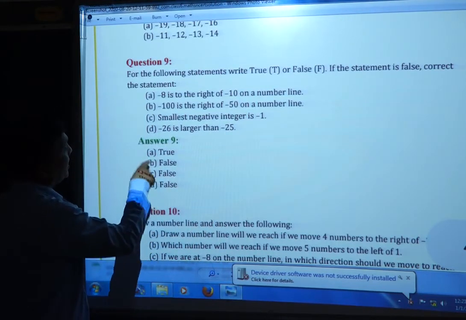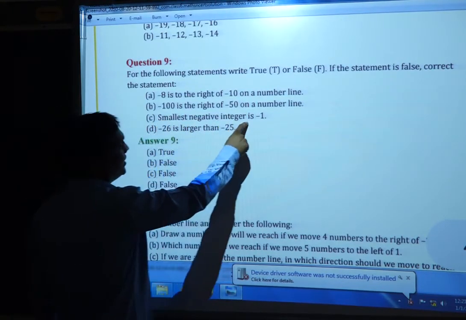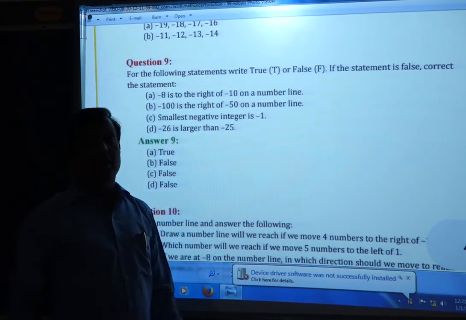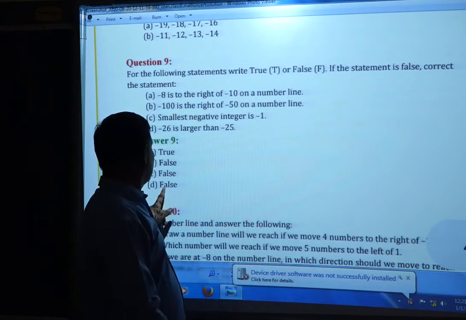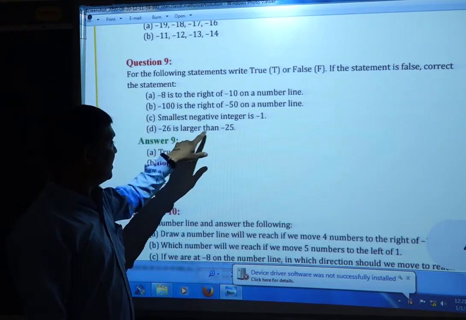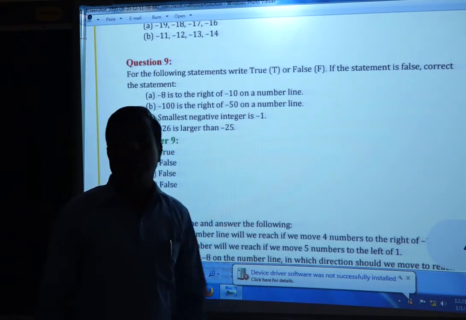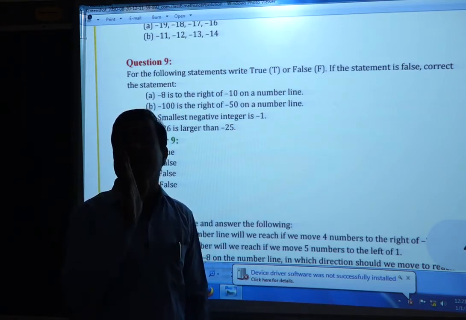Next. Smallest negative integer is minus 1. No. Minus 1 is the greatest negative integer. Next. Minus 26 is larger than minus 25. No. Minus 26 is smaller than minus 25.